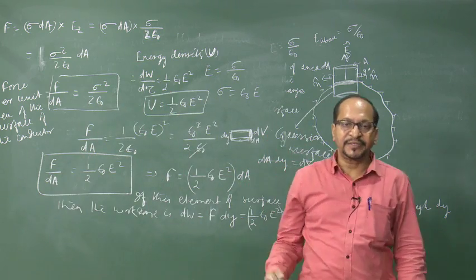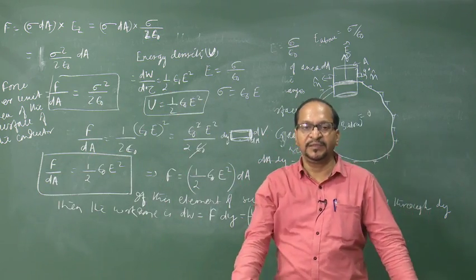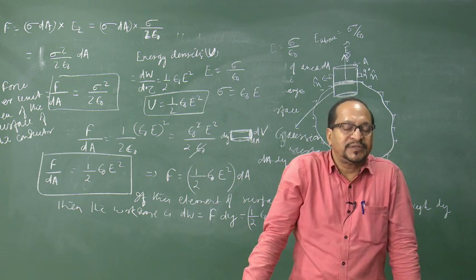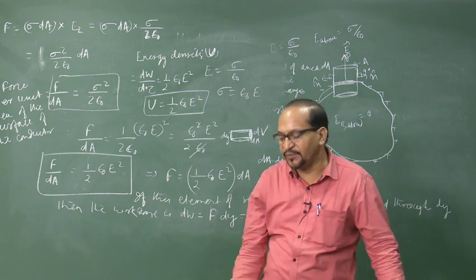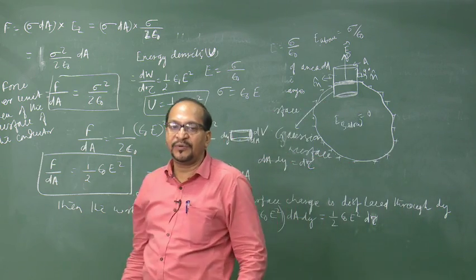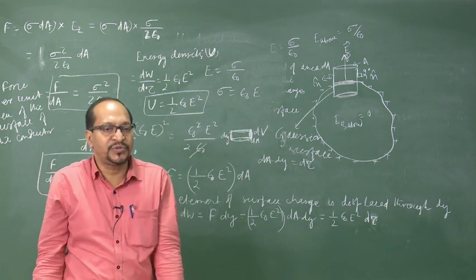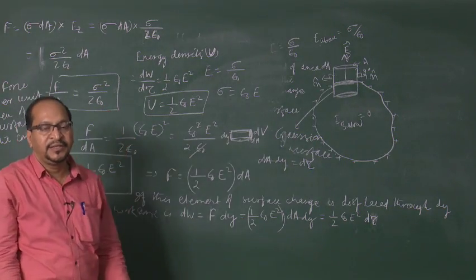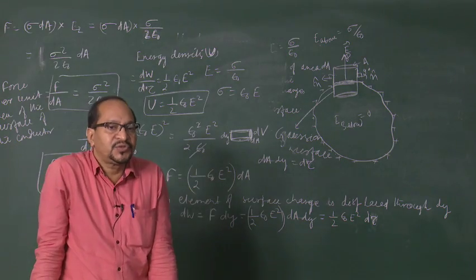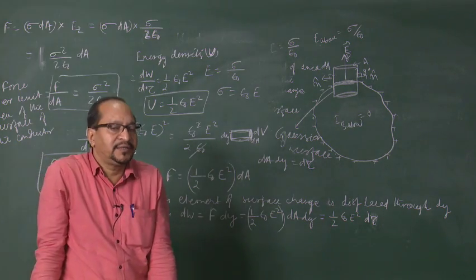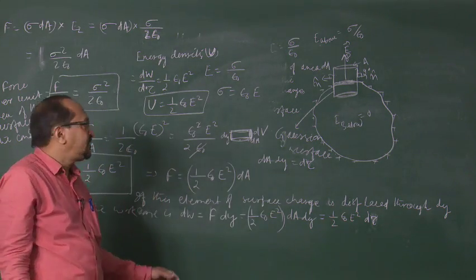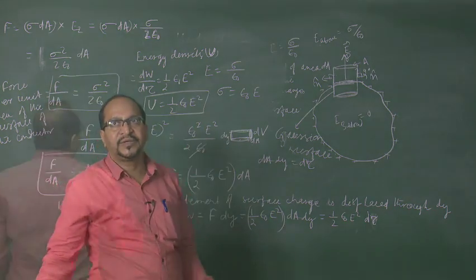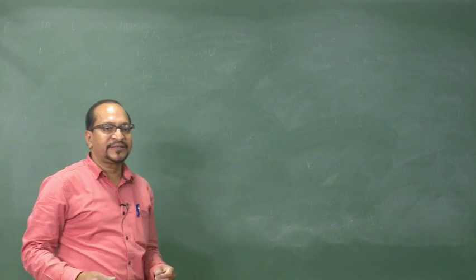This completes our discussion of a conductor in an electric field: how the surface charge develops on the conductor, how this surface charge experiences a force, with force per unit area half epsilon naught E square, and what energy is stored in the electric field around the conductor, that is, the energy density half epsilon naught E square.